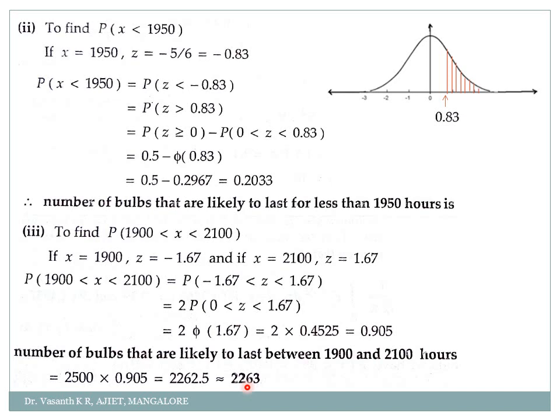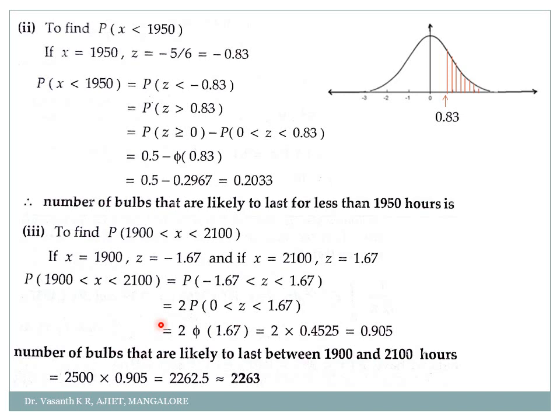So in the first case they had asked me how many bulbs will have more than 2100 hours. In the second case they had asked how many bulbs will have less than 1950 hours. And the third question was how many bulbs can stay between 1900 hours to 2100 hours. So we came to know that a maximum of 2263 bulbs can stay between 1900 to 2100 hours. Okay, so read the question carefully.